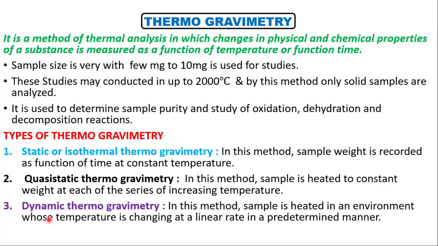Third one, dynamic thermogravimetry. In this method, the sample is heated in an environment whose temperature is changing at a linear rate in a predetermined manner. Most of the studies are carried out with dynamic thermogravimetry.